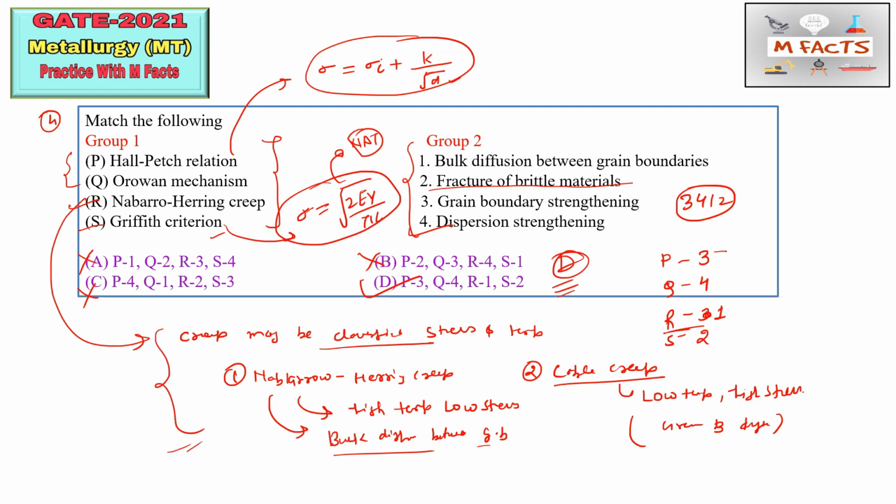So try to remember all these things. These matchings are very important for you, and you can easily gain 2 marks for each matching type question. This is the easiest way of doing matching type questions, and this will also be beneficial for MSQ type questions, that is multiple select questions in GATE metallurgy.